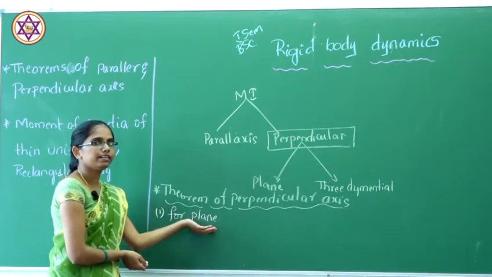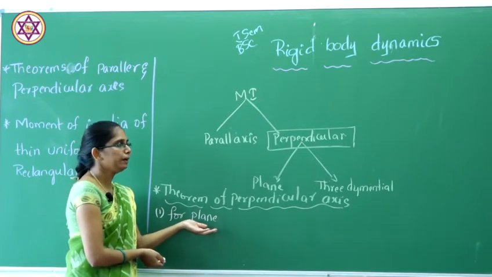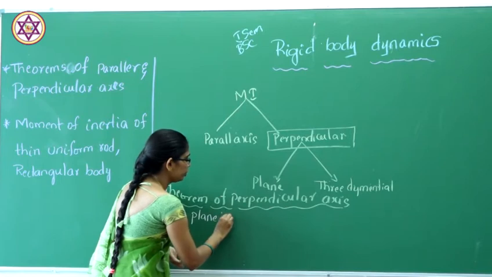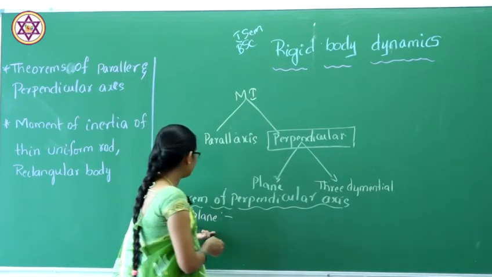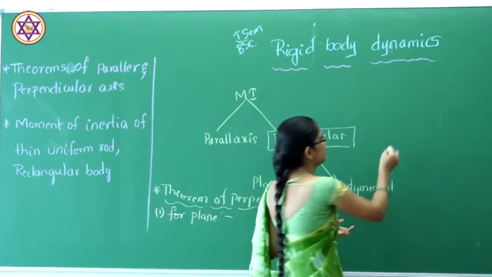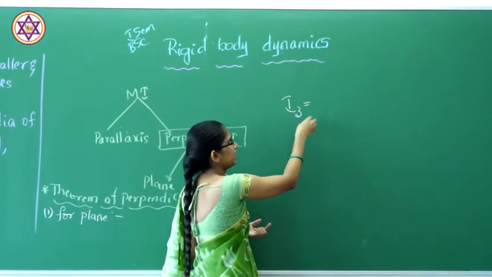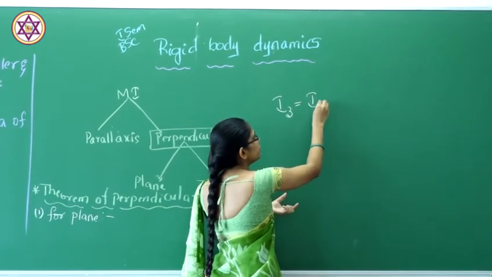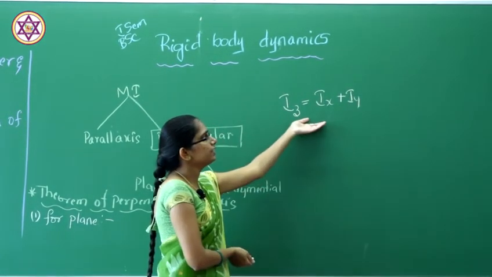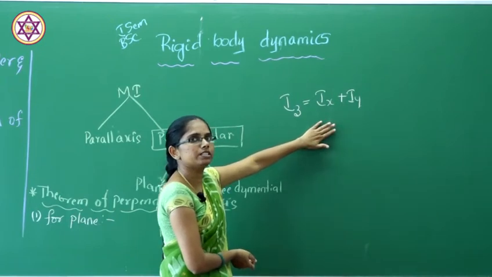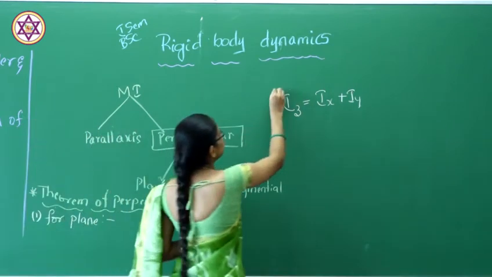So here we are considering the plane and we have to state the theorem for the moment of inertia of a plane. Before stating the statement, I will write the mathematical expression. The moment of inertia for a plane theorem states that Iz, that is the moment of inertia along the z axis, will be equal to the moment of inertia about the x axis plus the moment of inertia about the y axis.